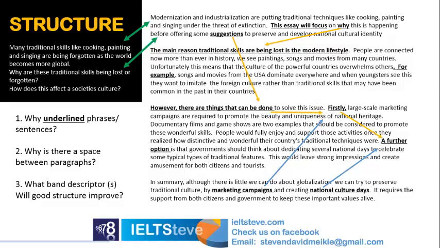So that's how you write your structure. Now, by doing the things we've talked about today, when you understand the question and you answer the question, that helps your task response mark. When you get your structure right, which we're discussing here, it's going to help your coherence and cohesion within the test. So think about those things as we go into the subsequent videos and we focus in more detail about the different types of questions you've looked at today.